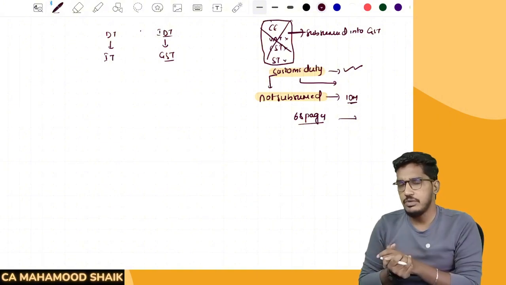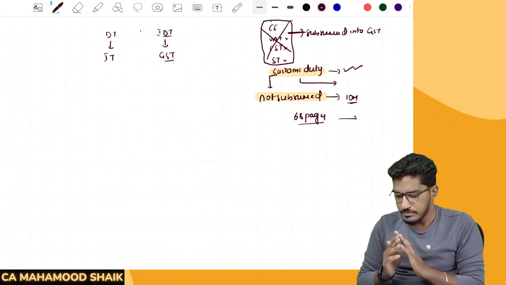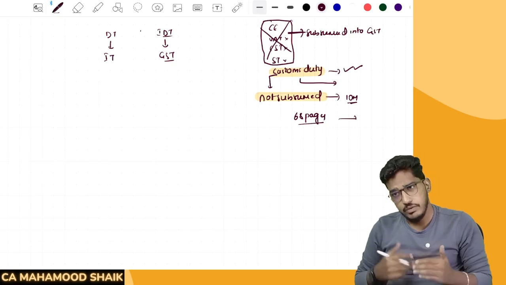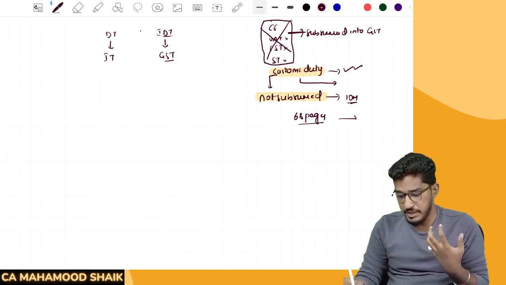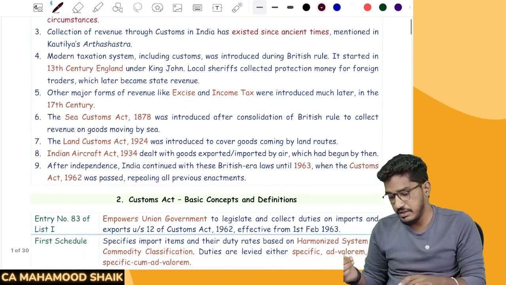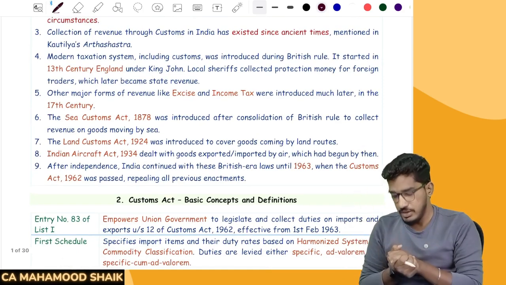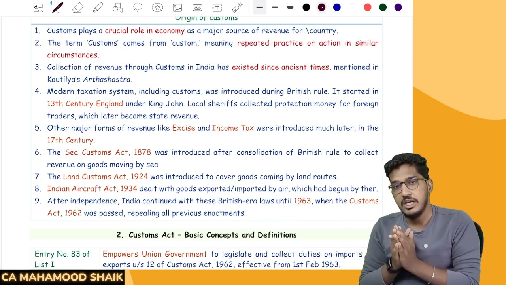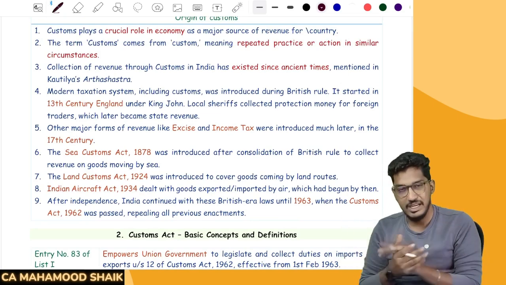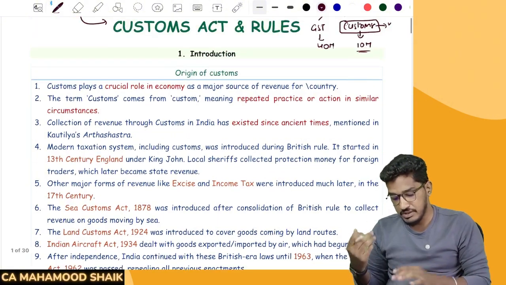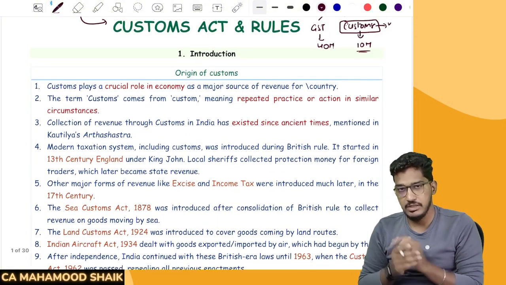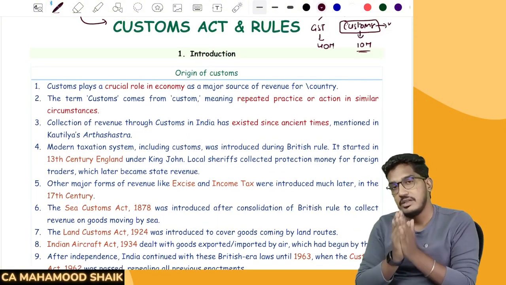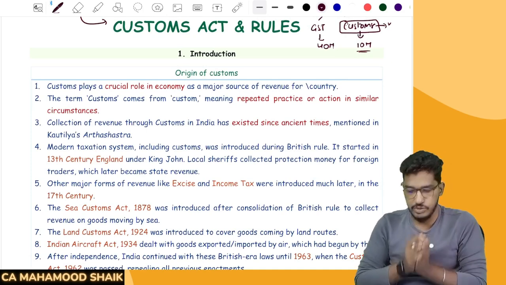So quickly we will try to cover the concepts of customs. It will not take much time. This material has also been prepared, so you will find some material. Whatever study material is there for CMA Inter, we have presented here in an easily understandable format. We did not cut out any content. We have somewhere around 30 pages of material available here. If we complete these 30 pages, 10 marks will be with you.